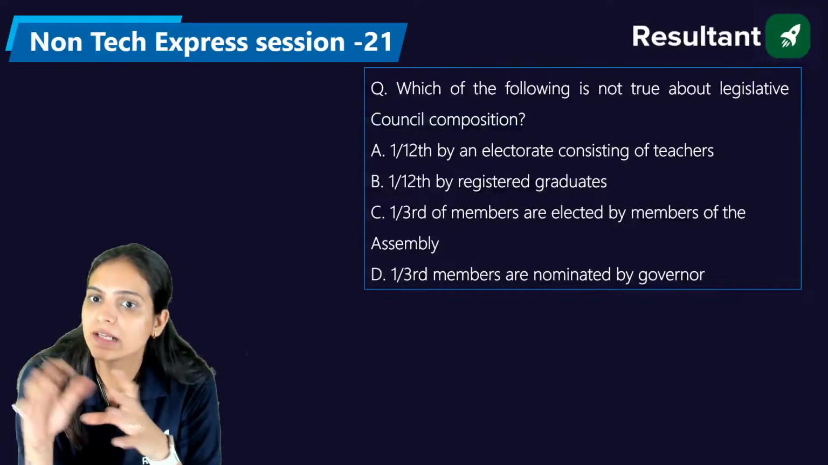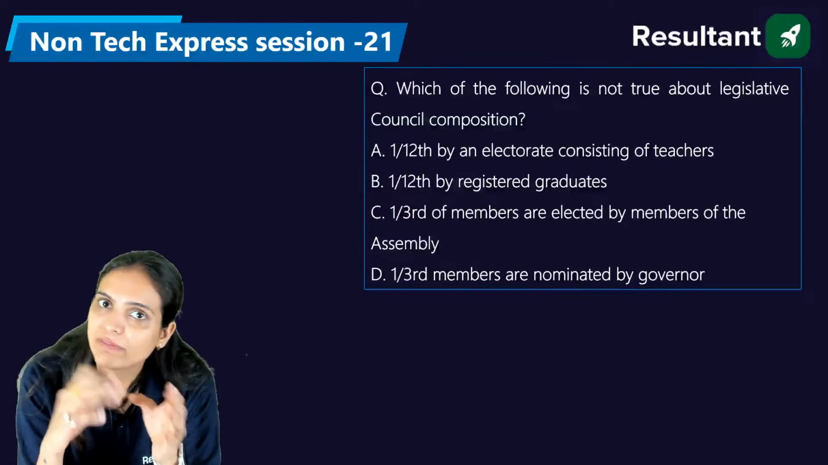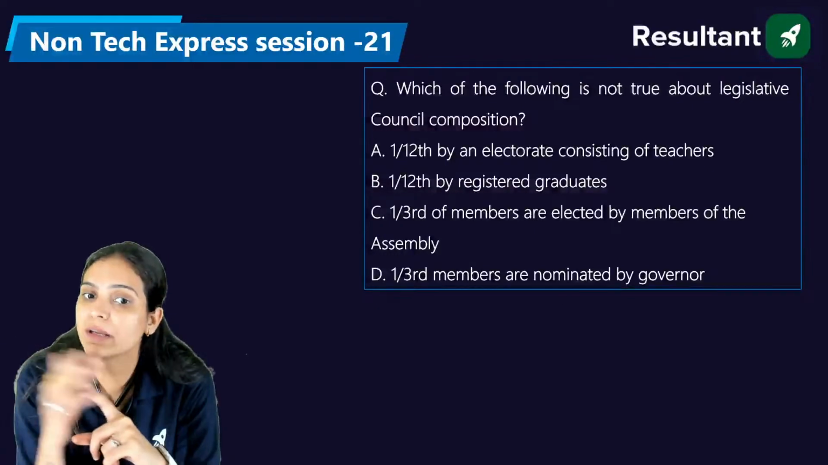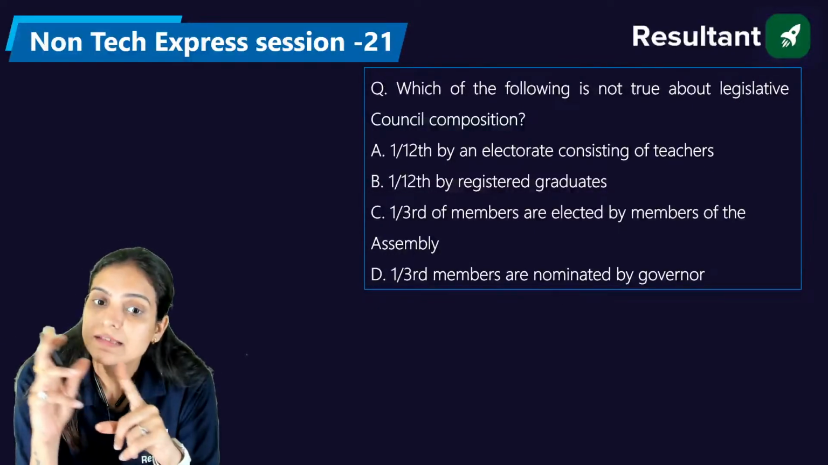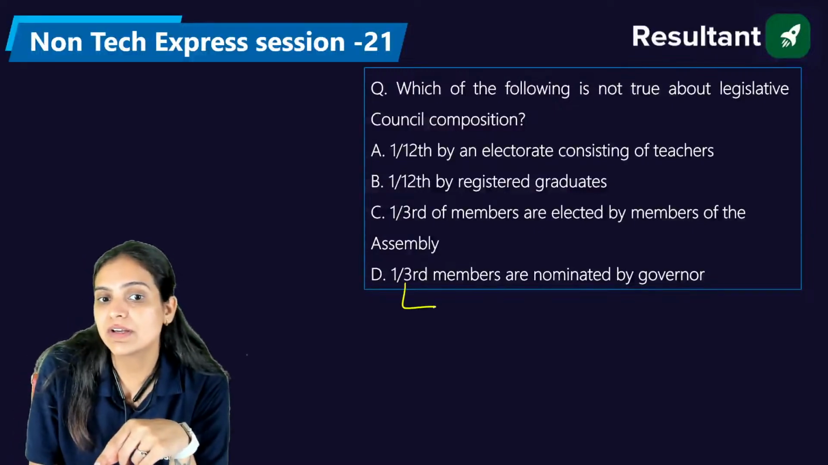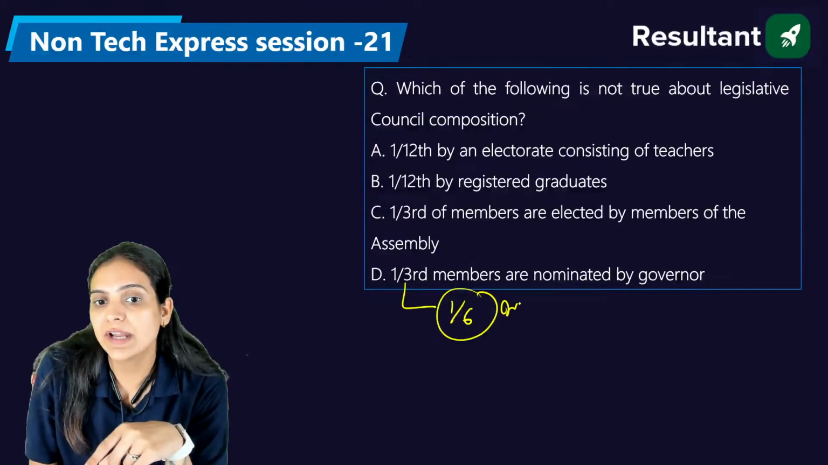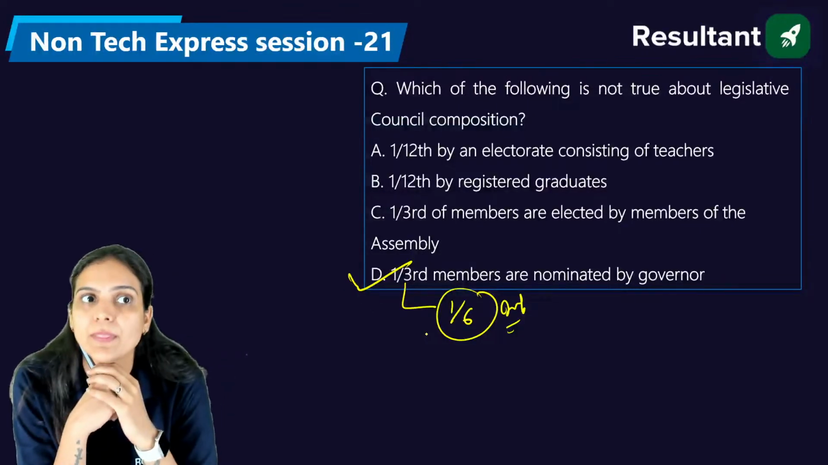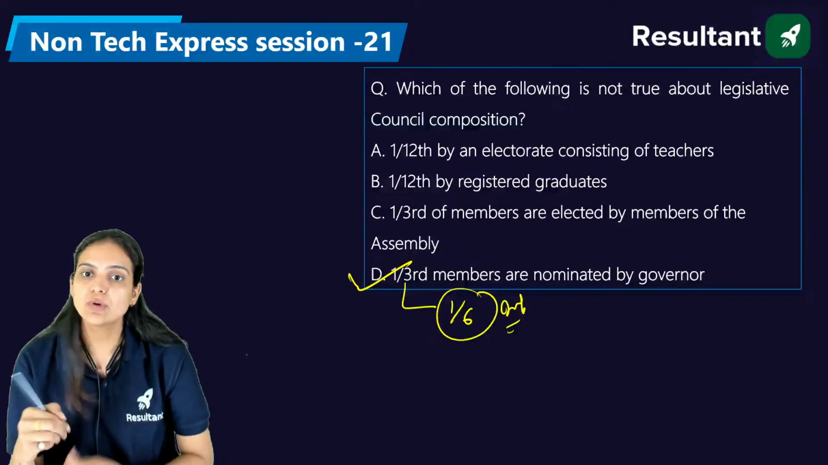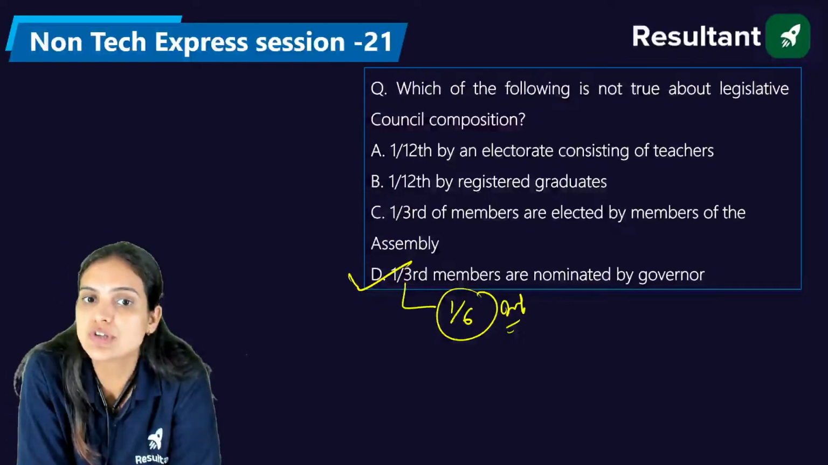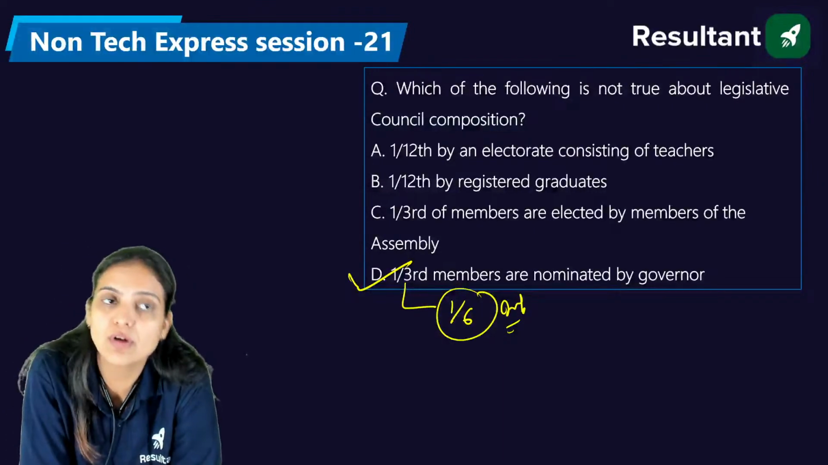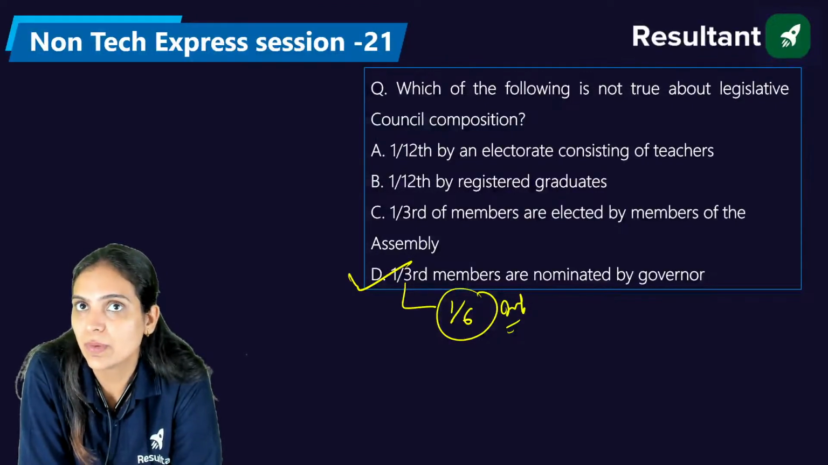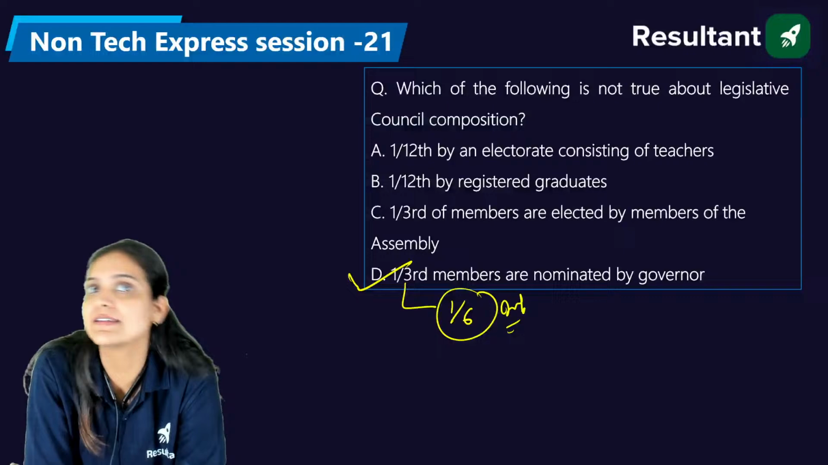For that reason, we have a composition in which 1 by 12 of the members come from the teachers of that state, 1 by 12 are elected by the registered graduates, 1 by 3 are elected by the members of the assembly, and 1 by 6 are nominated by the governor instead of 1 by 3. So the right answer is 1 by 6, not 1 by 3. Are you getting me? When creating the composition of the legislative council, 1 by 6 of the members are generally nominated by the state governor, instead of 1 by 3. So the right answer is D.